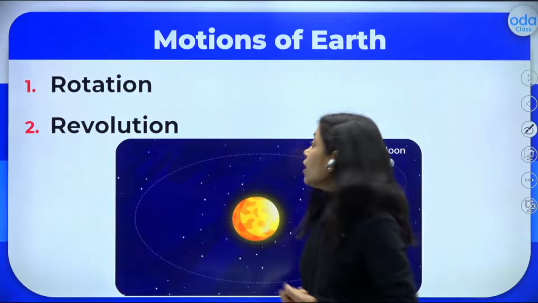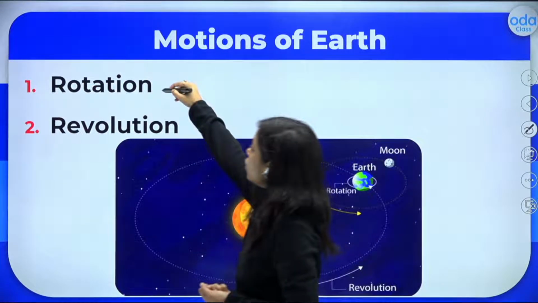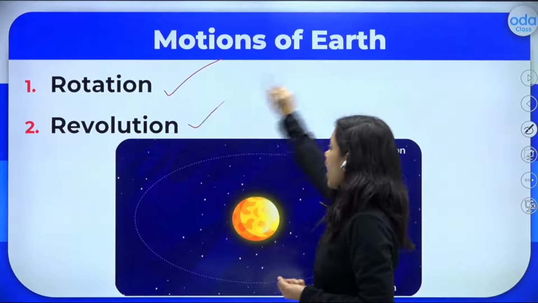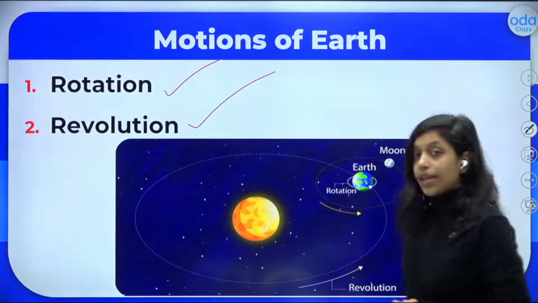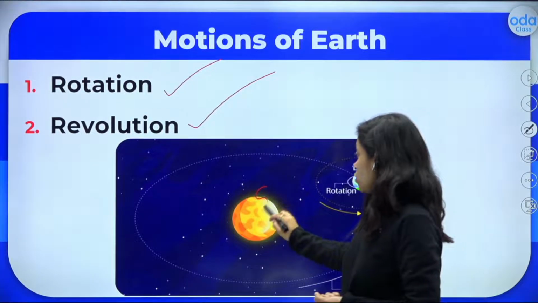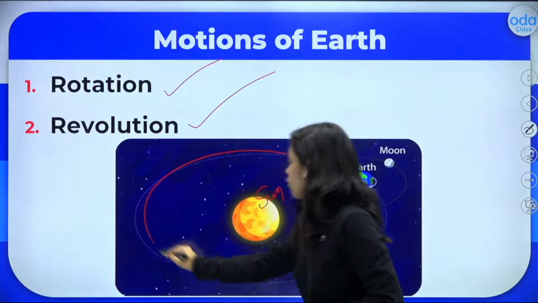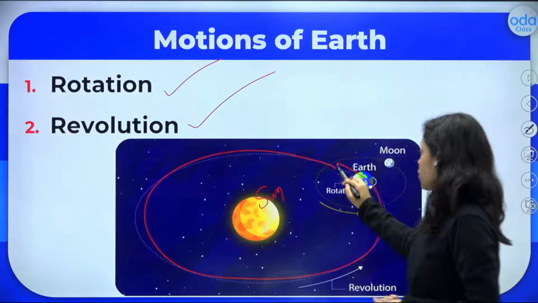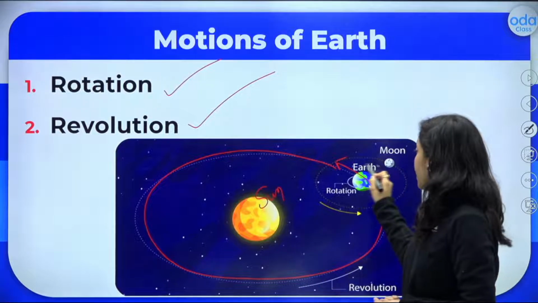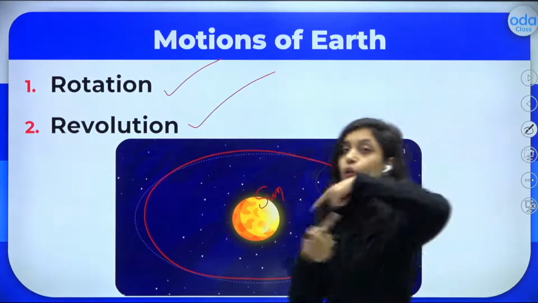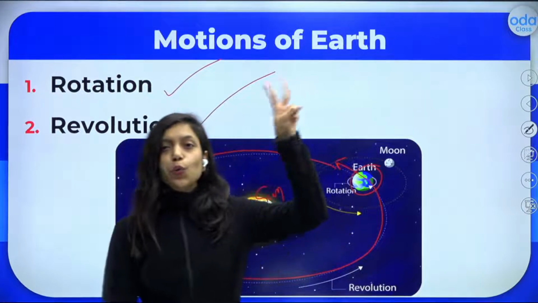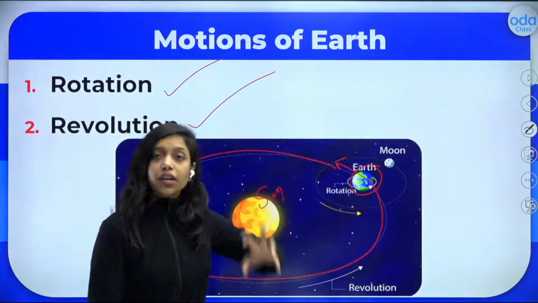That is because of the motions of the earth, or else you can say because of the movement of the earth, right? So there are two movements of the earth. One is rotation and one is revolution. As I always say, the sun is the boss of the solar system and planets will revolve around the sun, right? So this is one movement, and planets will rotate along their own axis. So there are two movements which you have to remember of the earth.